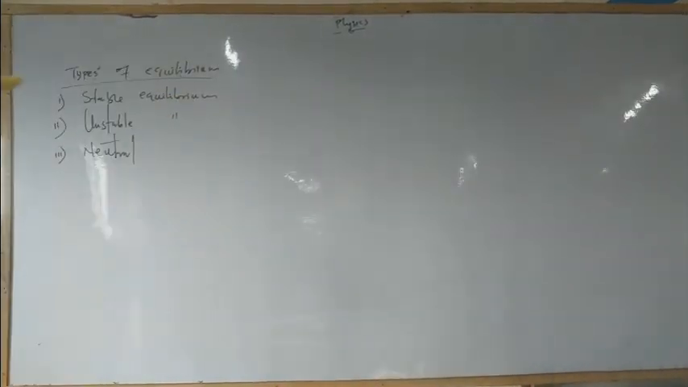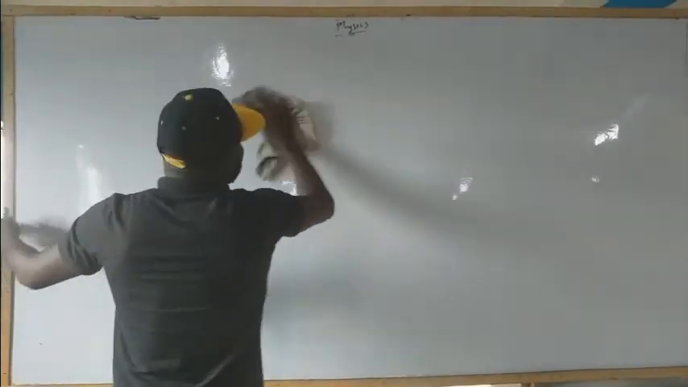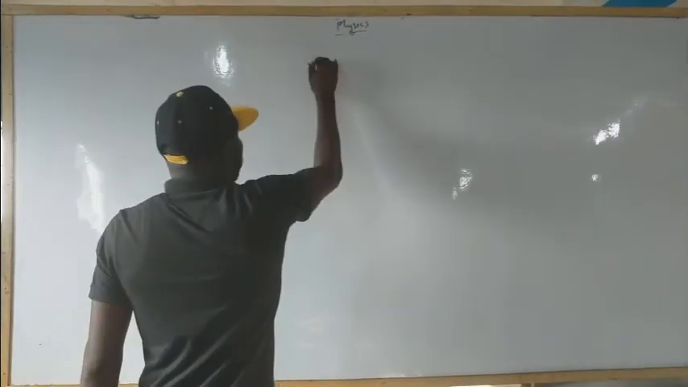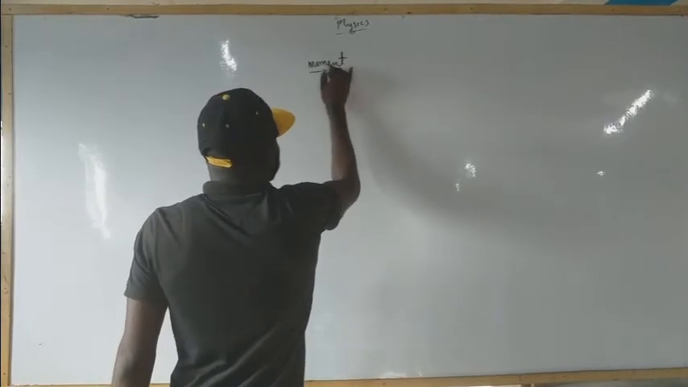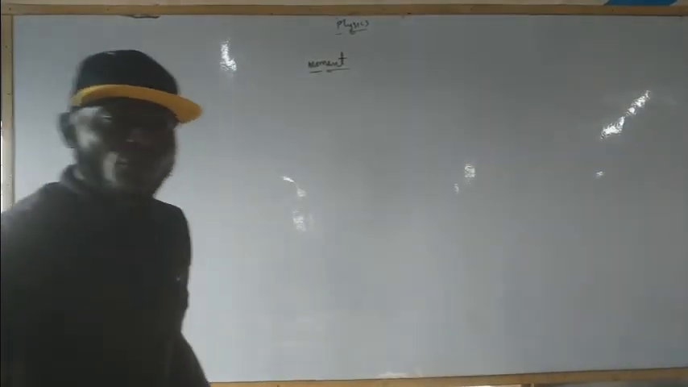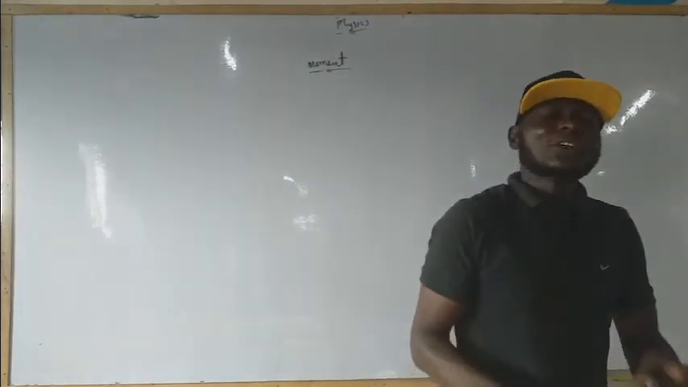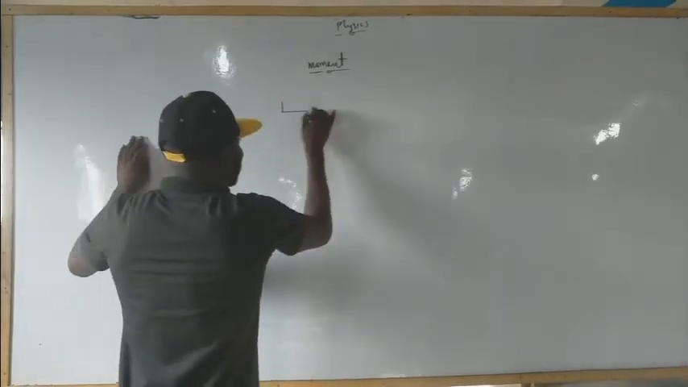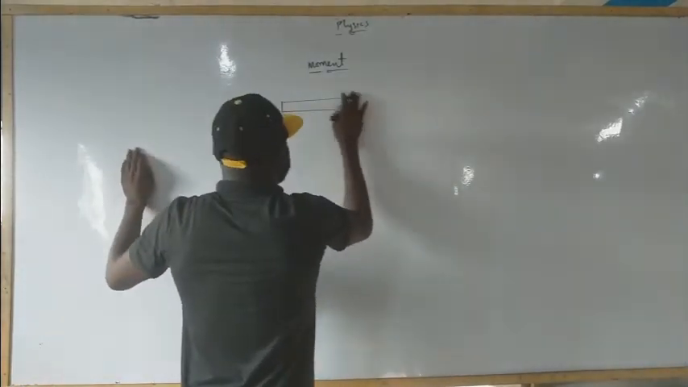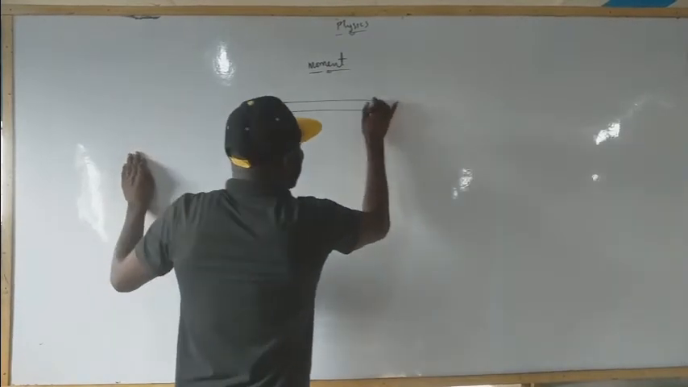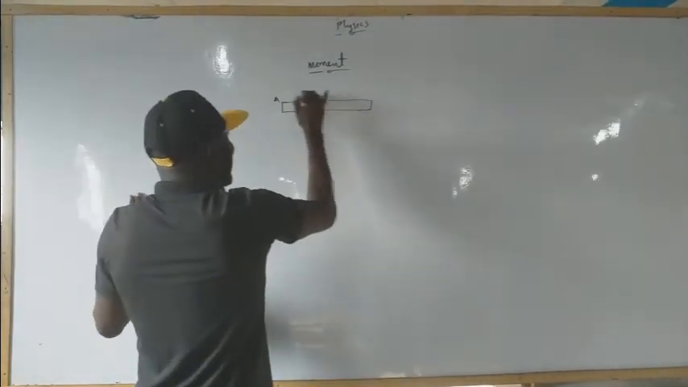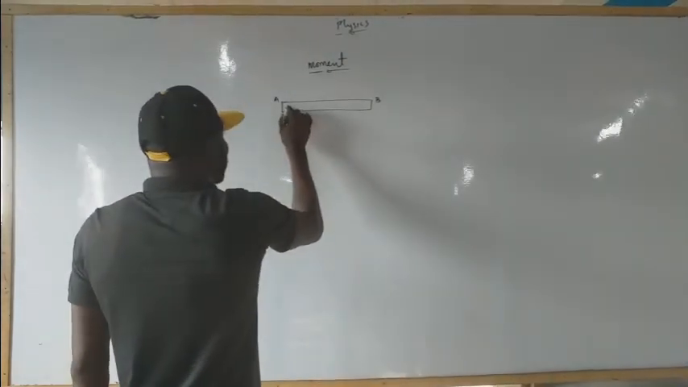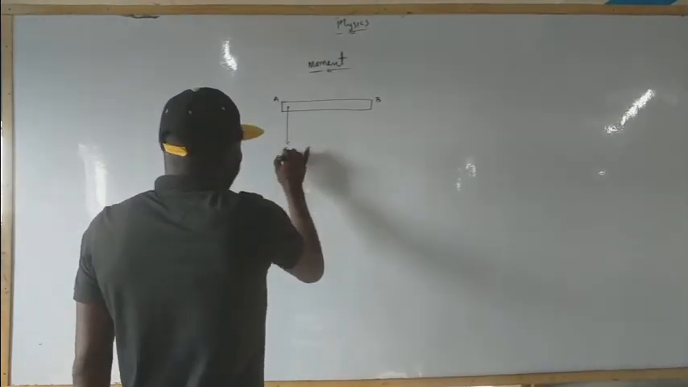Okay? So let's look at another subtopic, which I call moment. What do we mean by moment? Moment of force is the product of the force and its perpendicular distance in the direction of the force. Okay? Let's say for instance that we have this. We call this A, we call this B. We call this F1.